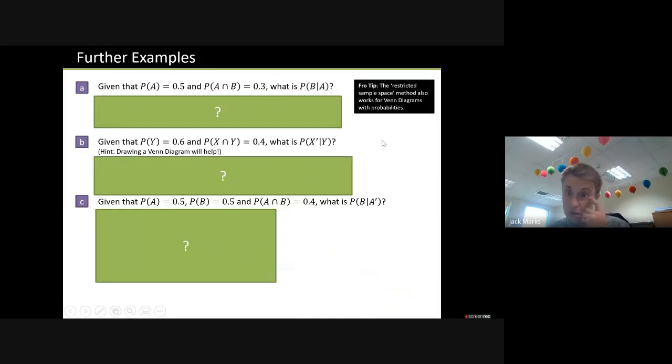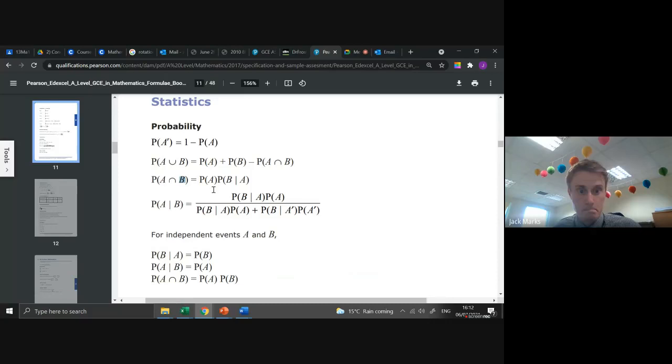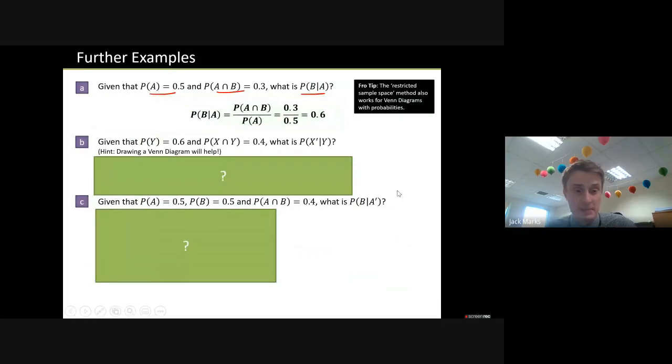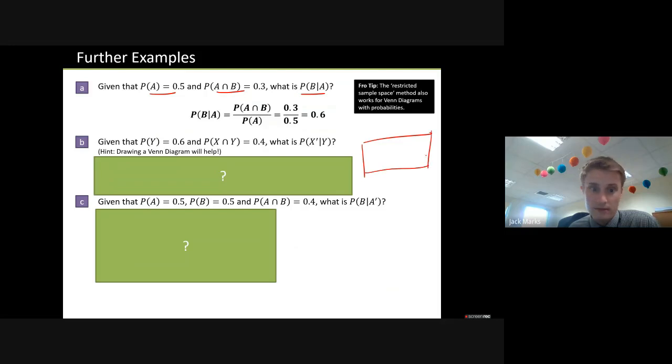Okay, we've got a few more examples. So another one, maybe there's no diagram. Maybe you just have these ones here, and you just need to use the formula. Okay, so A and B, and you've got this one here. So you just plug those numbers in. Sometimes that's the way to do it. Something like this one here, saying it's giving us the hint that we could draw a Venn diagram. So let's do that one there.